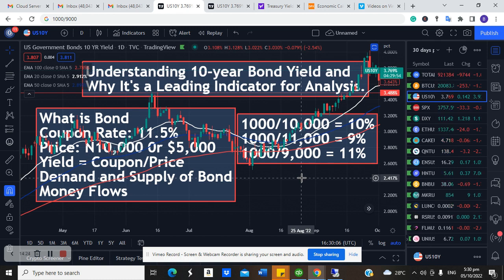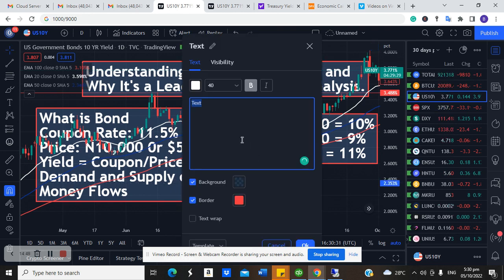It's because when there is an anticipation that CBN is going to increase interest rates, what happens? Investors will start reacting to that. How do they react to that? When there is potential that they are going to increase interest rate very soon, do you know what it means? Investors will start selling off their current bond. So let me also explain what I mean by that.